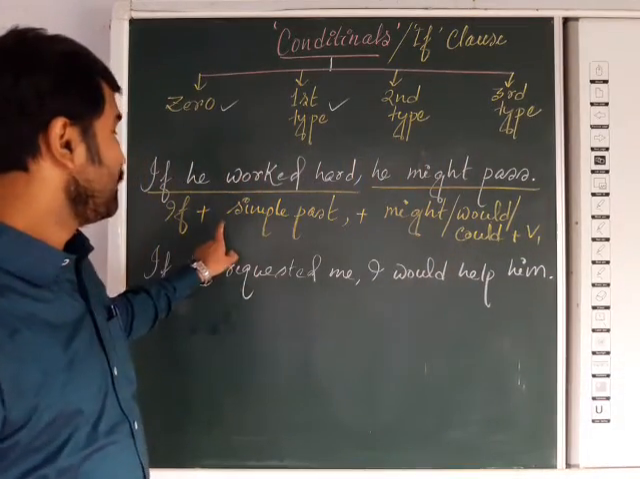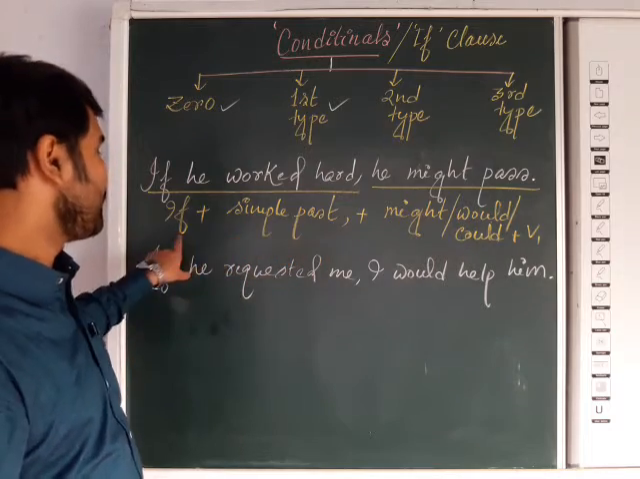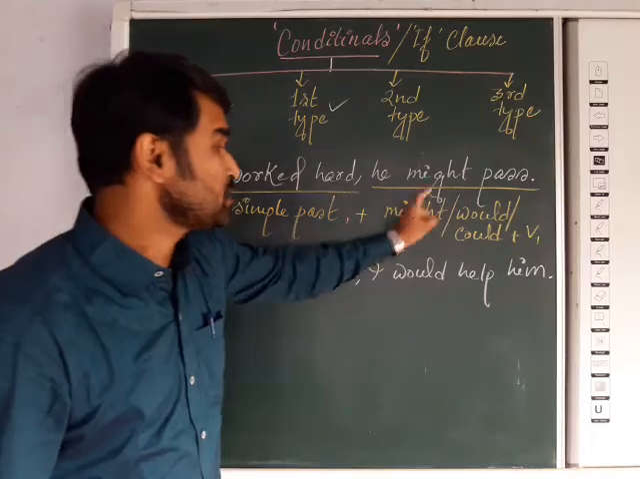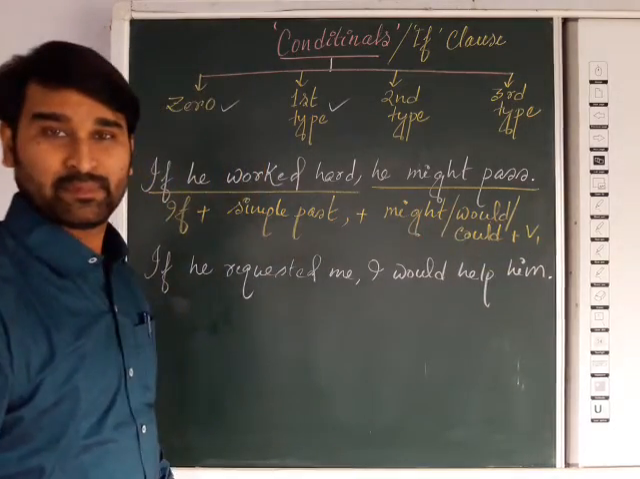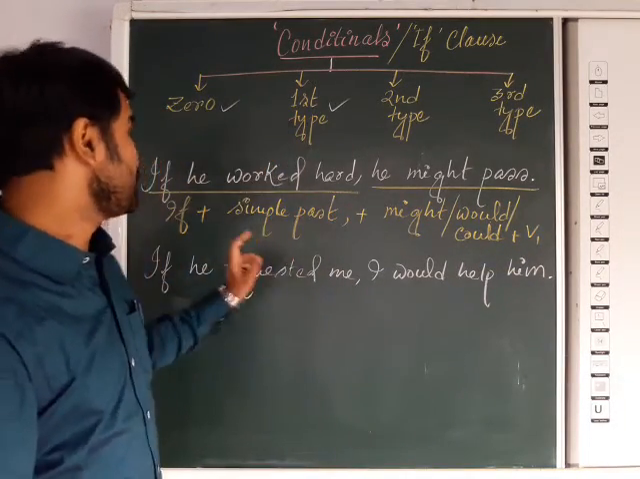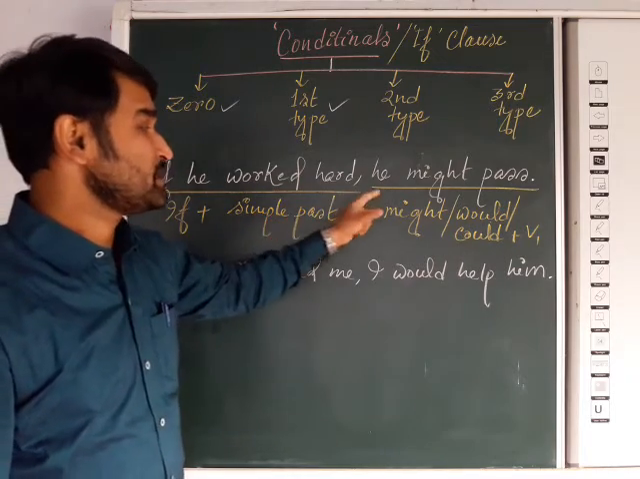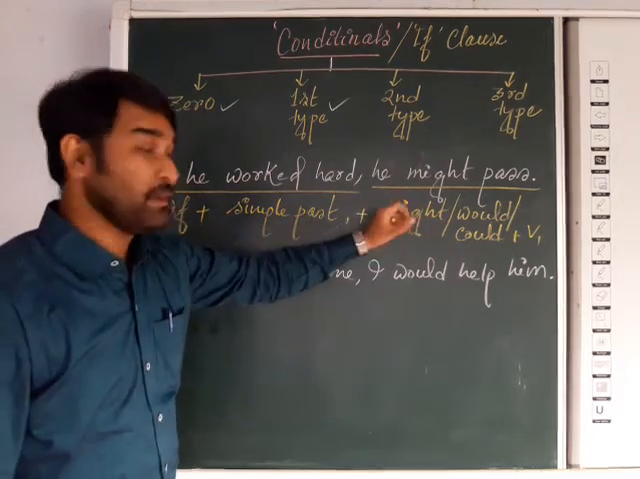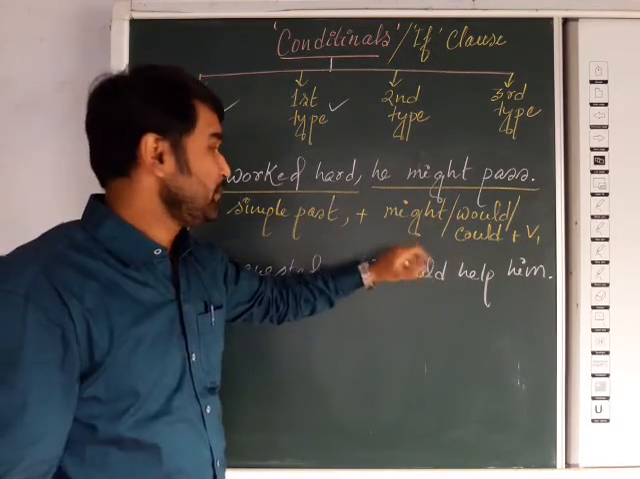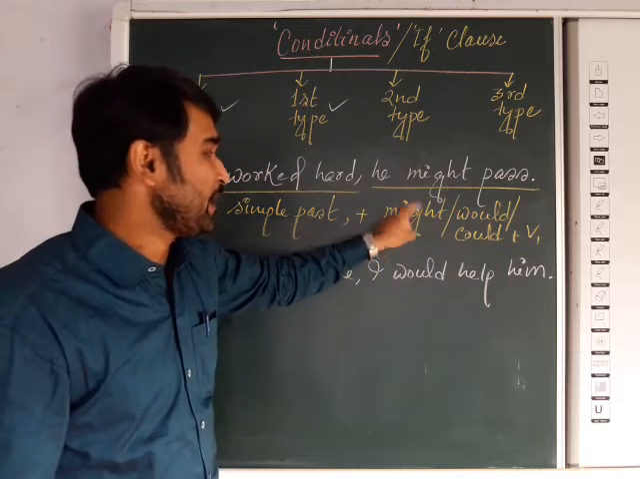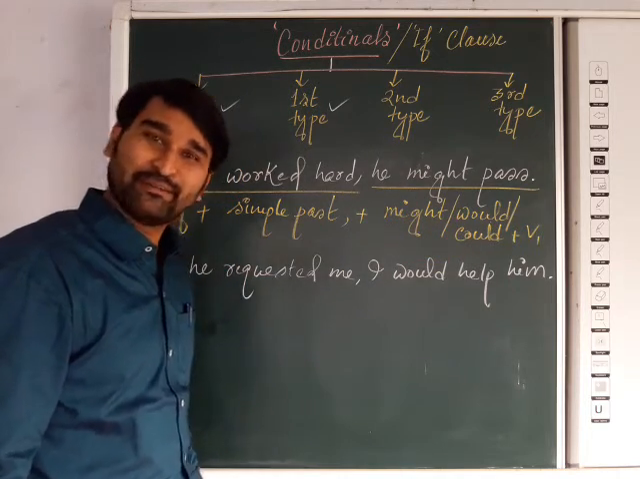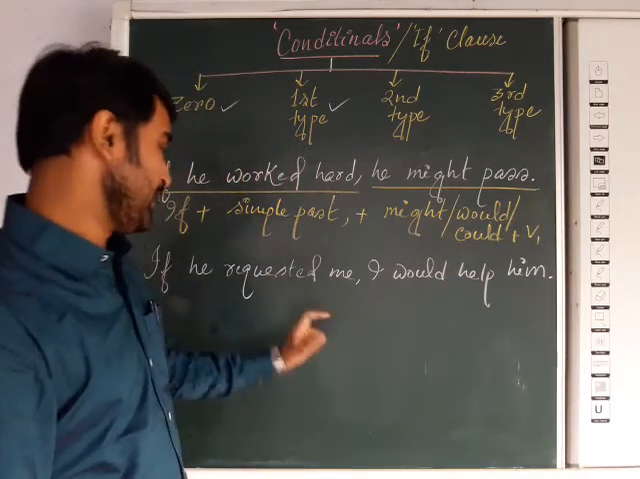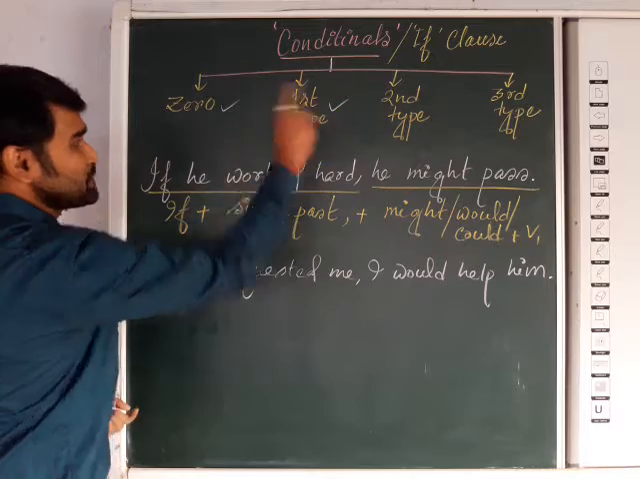So if followed by simple past, that is the if clause, then with the subject, sometimes might, sometimes would, sometimes could, plus base form will come. In the first type of conditional it is what? If plus simple present plus will, simple future. Now here it will be the past form of all modals. Will becomes would, may becomes might, can becomes could. So here might, would, could plus base form will come. So it is the form of the second type of conditional.